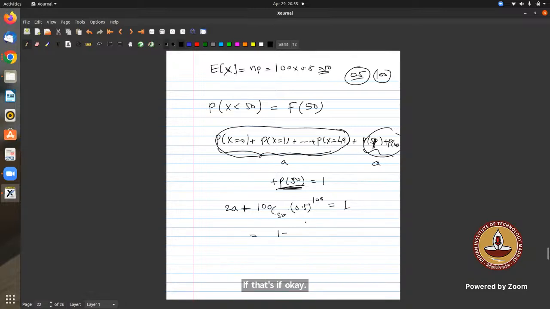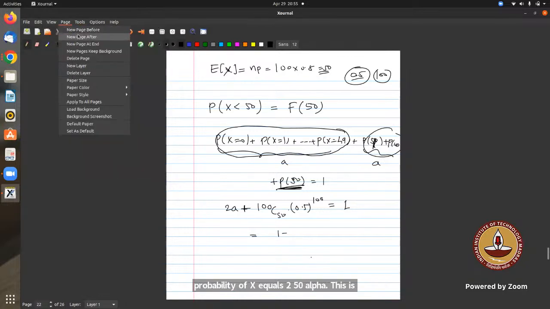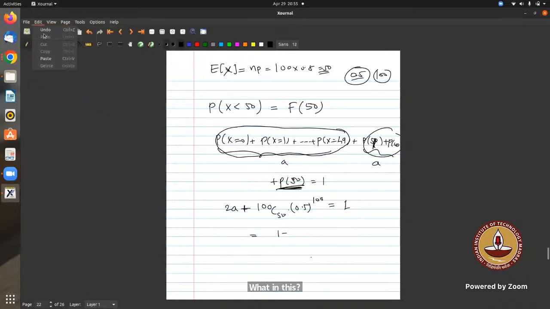And I think this is also not needed if you consider half directly. Half minus... I think the probability that X is 0 to 49 will be the same answer. It will not consider 50 because it is less than 50. In the option it was mentioned as 100 C 50 times 0.5 raised to power 101, I think. No, it was repeated twice or thrice in papers. In one paper it might be, but in the paper that I looked at, it was 100.